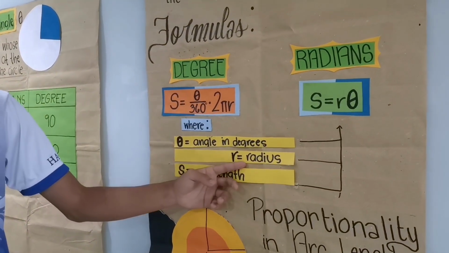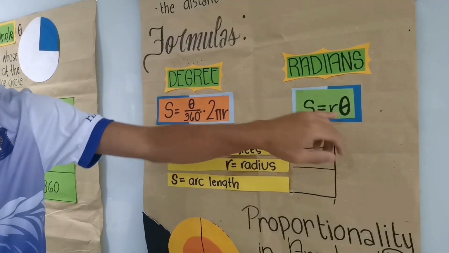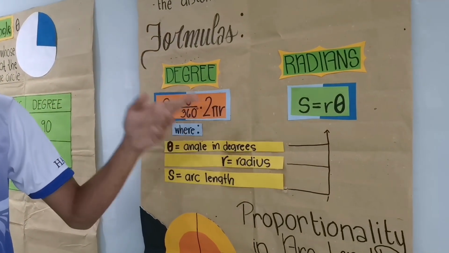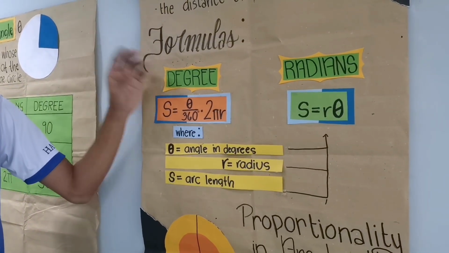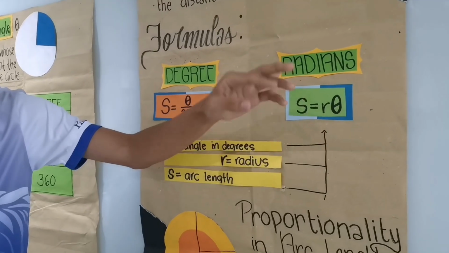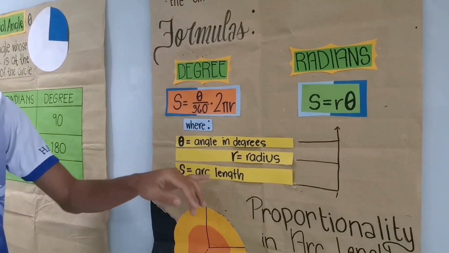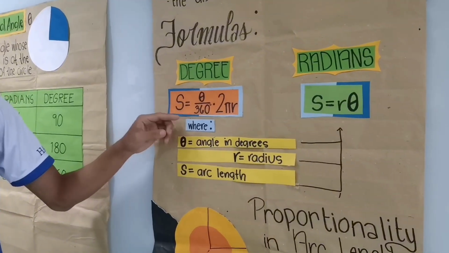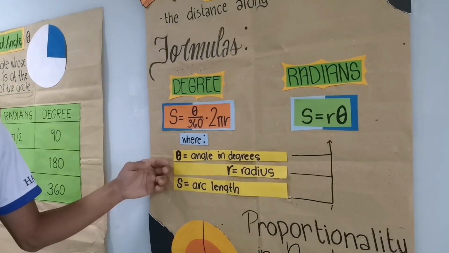Now we have R for radius. There's R here and there's R here. That's for the radius of the circle. So if you have seen a measurement of a radius, this is where you put the measurement. And we have S, which is equal to the arc length. So S basically means the arc length of an arc.